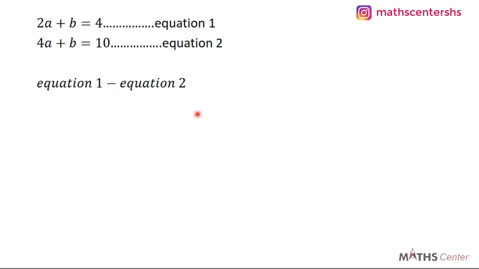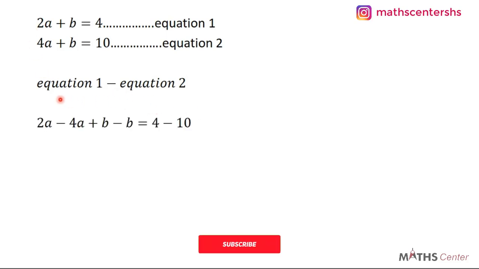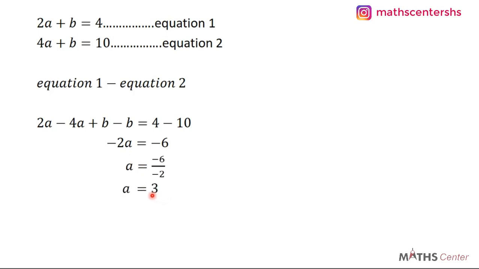Equation 1 minus equation 2 is going to give us 2a minus 4a plus b minus b equal to 4 minus 10. This is going to give us minus 2a is equal to minus 6. We divide both sides by minus 2 and a will give us 3. So we have found a to be 3.